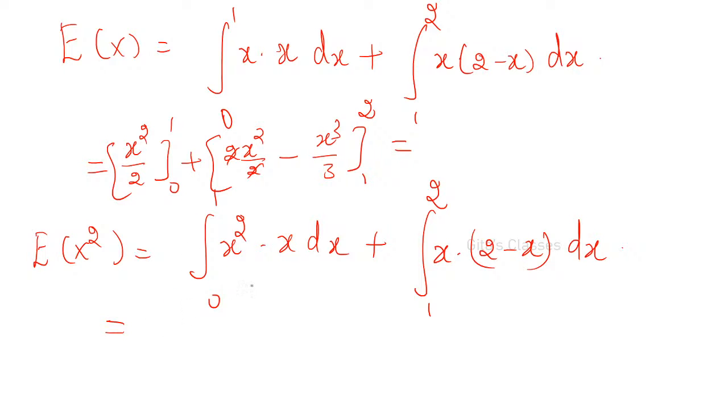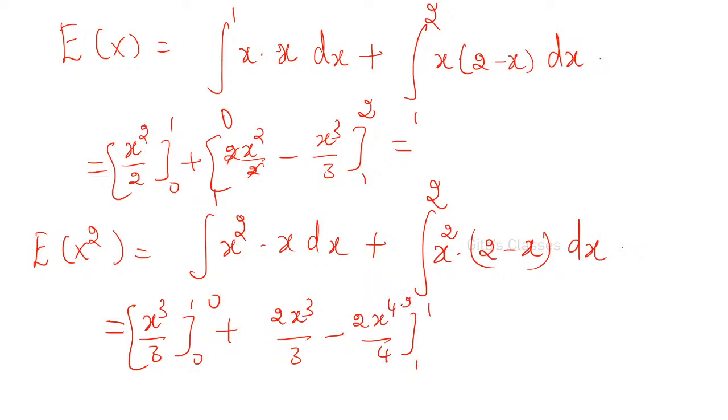Here you will be getting, I will integrate again, x cubed by 3 from 0 to 1. And plus you have 2x. Sorry, here x squared, not x. So 2x squared means 2x cubed by 3, minus already you have x cubed. So x power 4 by 4 from 1 to 2. Why 2 here? It is x power 4 only. It is x cube only.